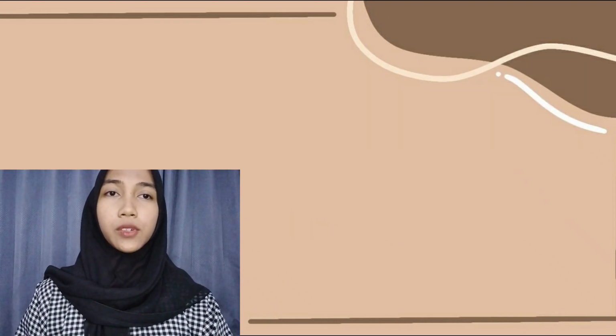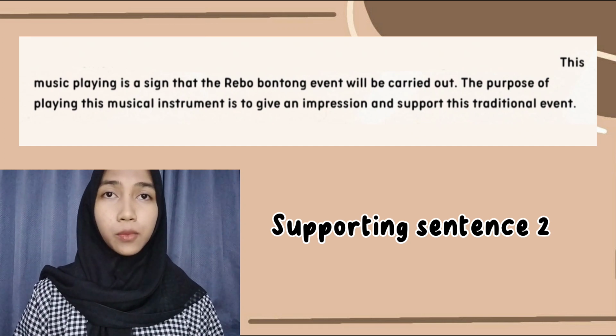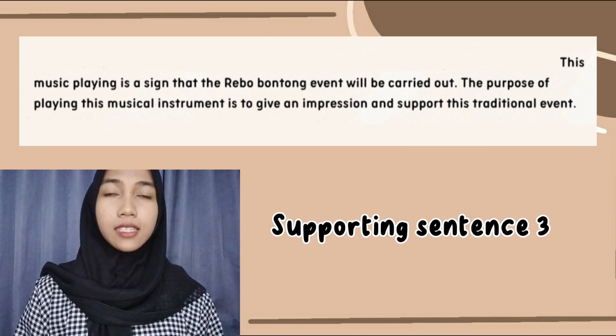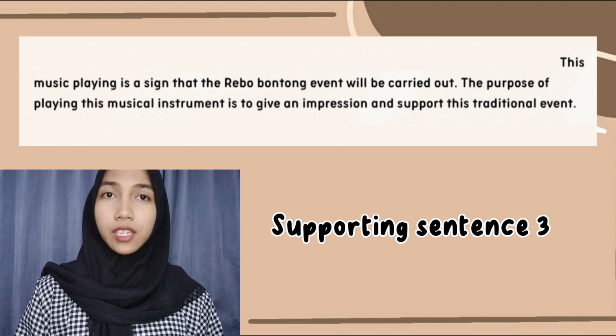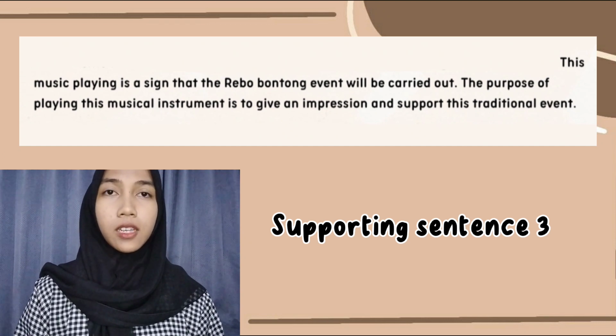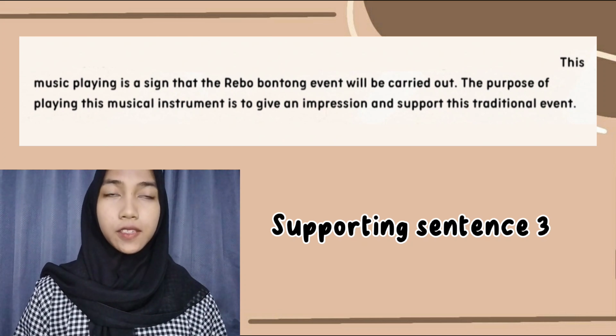The second supporting sentence is: the music playing is a sign that the Rebo Bontong event will be carried out. The third supporting sentence is: the purpose of playing these musical instruments is to give an impression and support this traditional event.